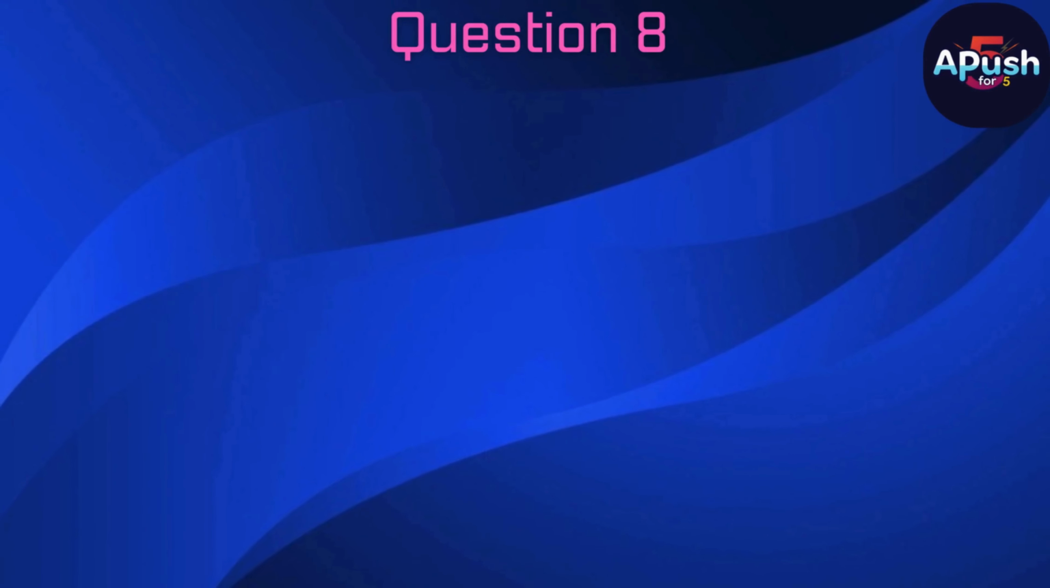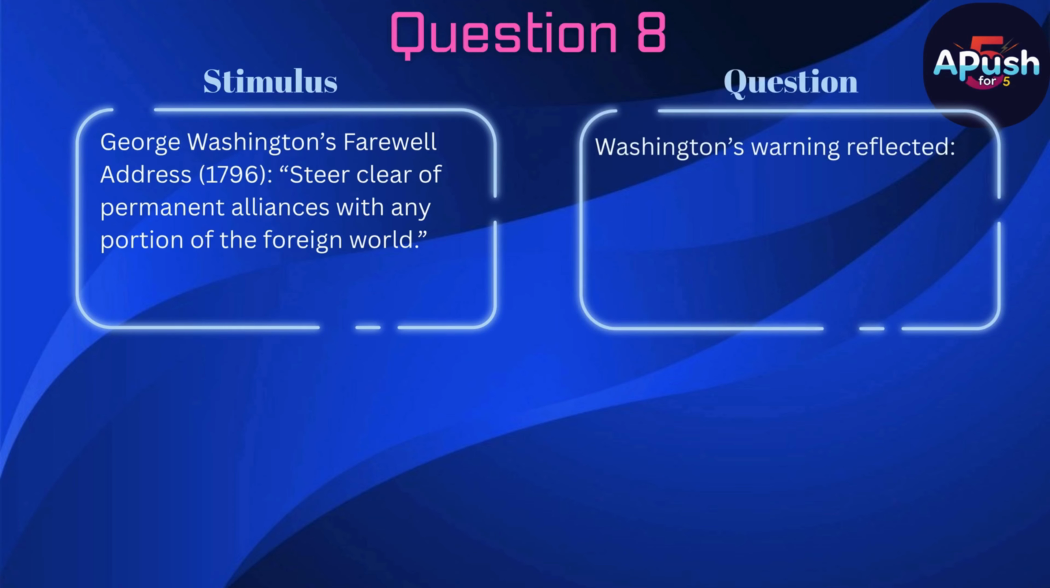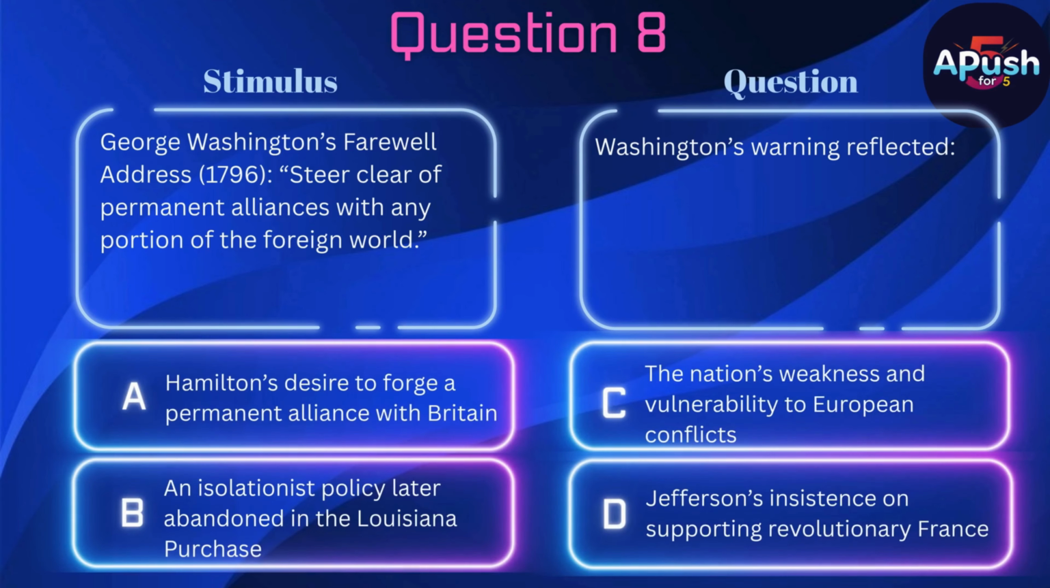Question 8. Stimulus. George Washington's Farewell Address, 1796. Steer clear of permanent alliances with any portion of the foreign world. Question: Washington's warning reflected A. Hamilton's desire to forge a permanent alliance with Britain. B. An isolationist policy later abandoned in the Louisiana Purchase.